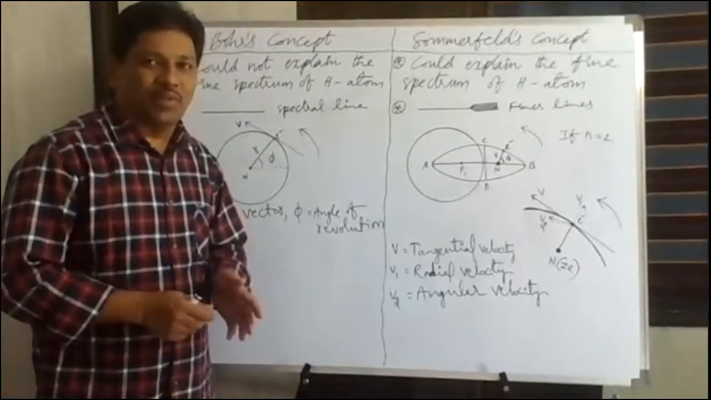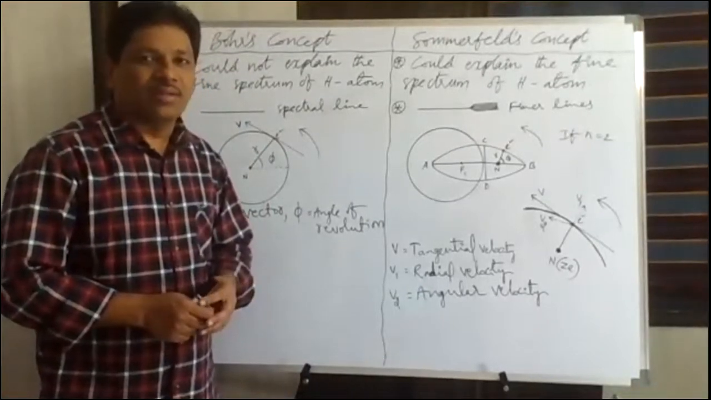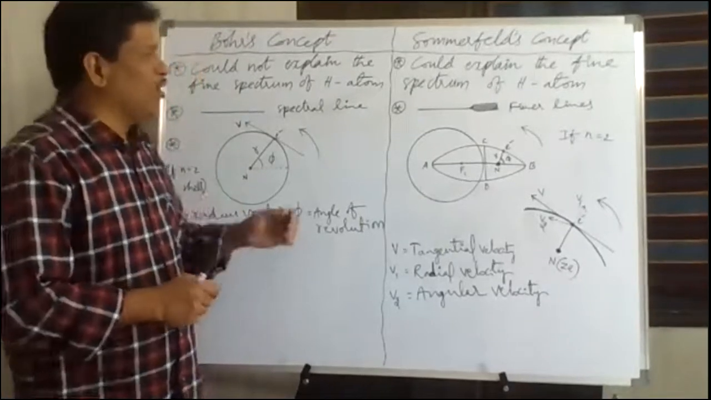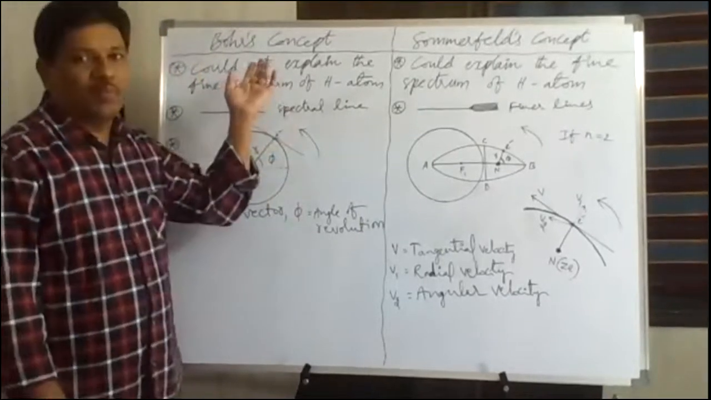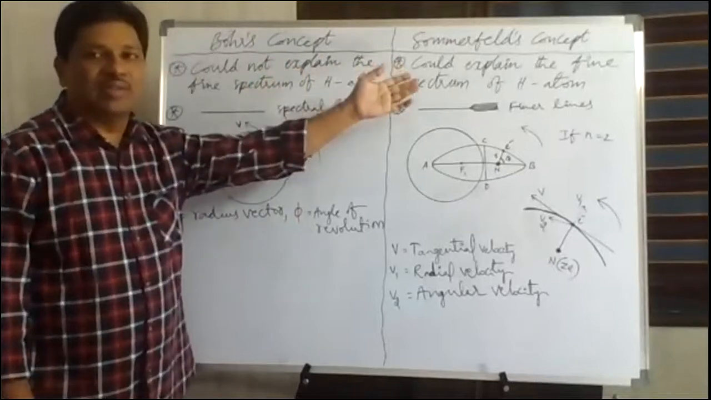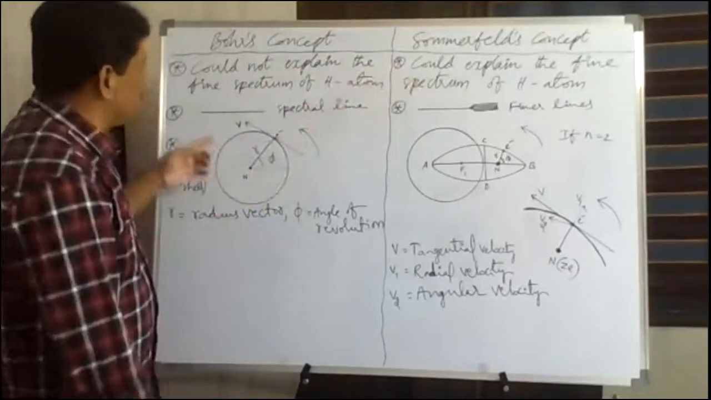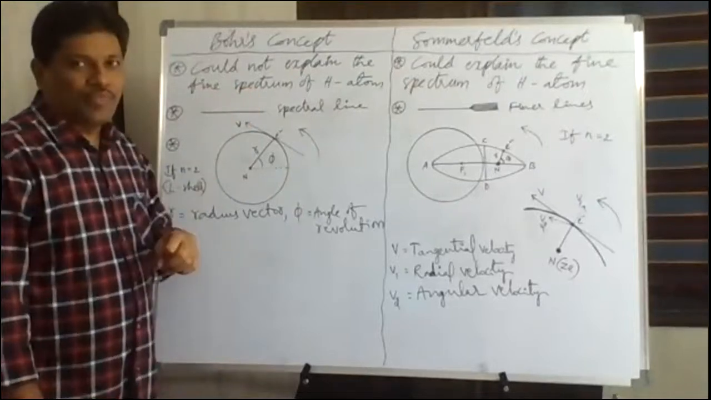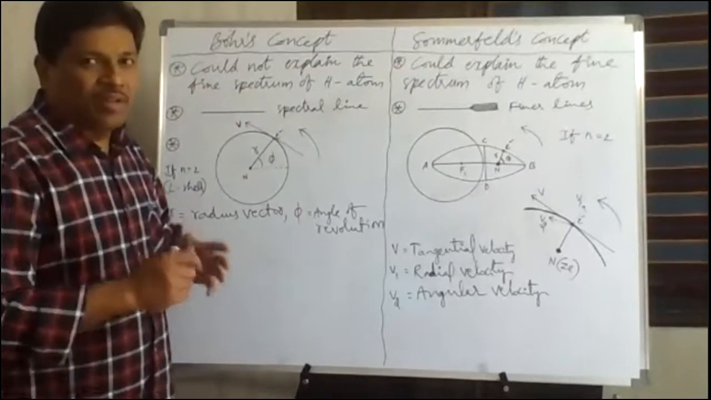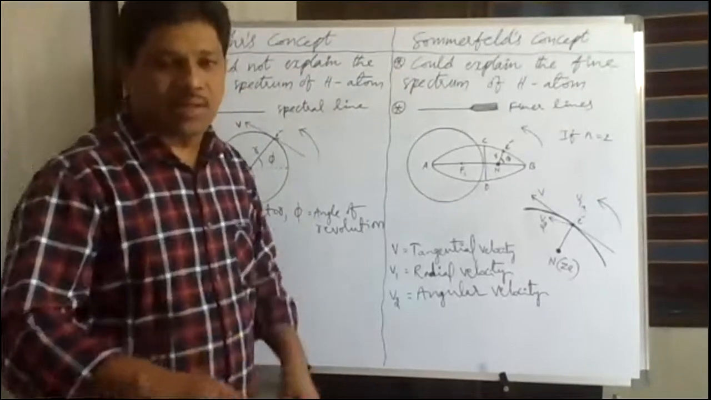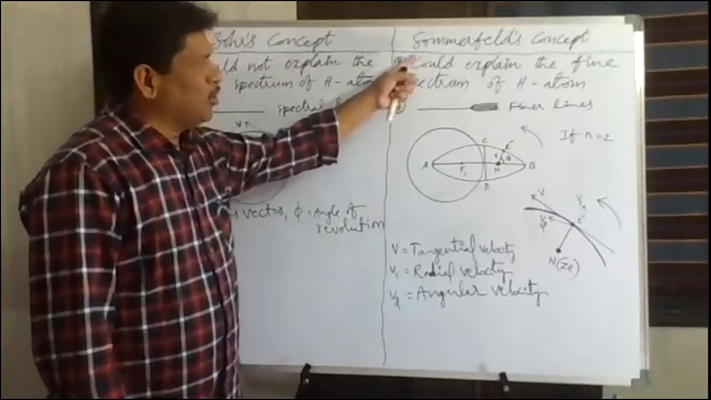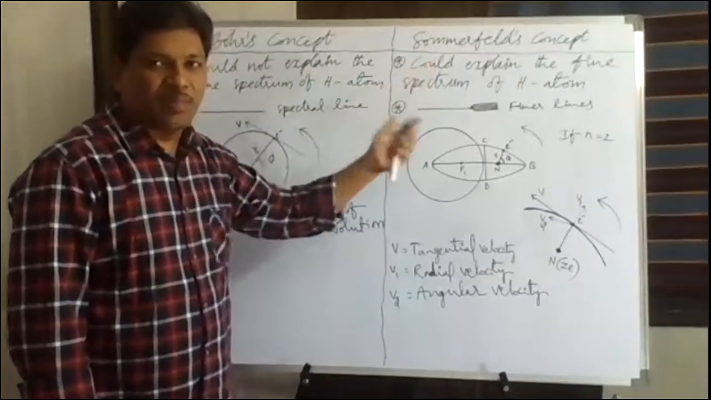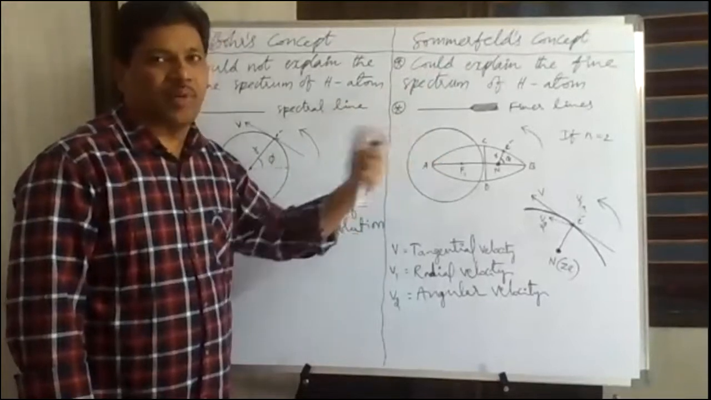Today we are going to discuss the Bohr-Sommerfeld atomic model. Before discussing that model, we have to understand the differences between Bohr's concept and Sommerfeld's concept. According to Bohr's atomic model, electrons revolve around the nucleus in a circular path. Whereas, according to Sommerfeld's concept, the electrons revolve around the nucleus in an elliptical path, in addition to the circular path.